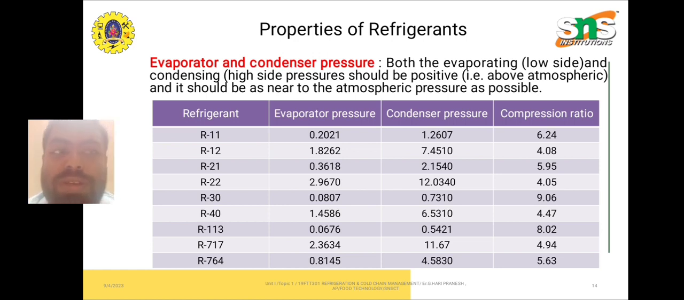Evaporator and condensing pressure. For both the evaporator, low side, and condensing, high pressure, it should be positive, and it should be as near to atmospheric pressure as possible. For example, in R12, the evaporating pressure is 1.82, the condensing pressure is 7.45, and the compression ratio is 4.08. In R113, the evaporating pressure is 0.06, the condensing pressure is 0.54, and the compression ratio is 8.02.